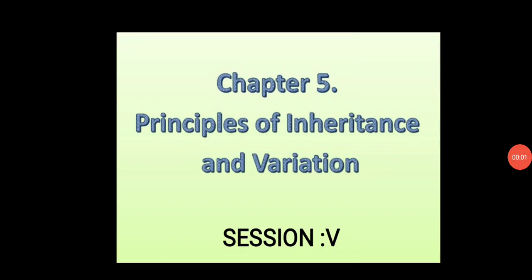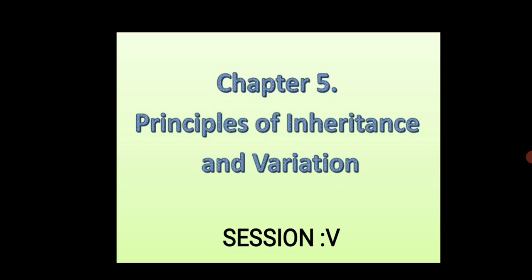Good morning, students. Today we are going to discuss session 5 of chapter 5 from class 12 biology. The name of the chapter is Principles of Inheritance and Variation. Already we have completed 4 sessions from this chapter.